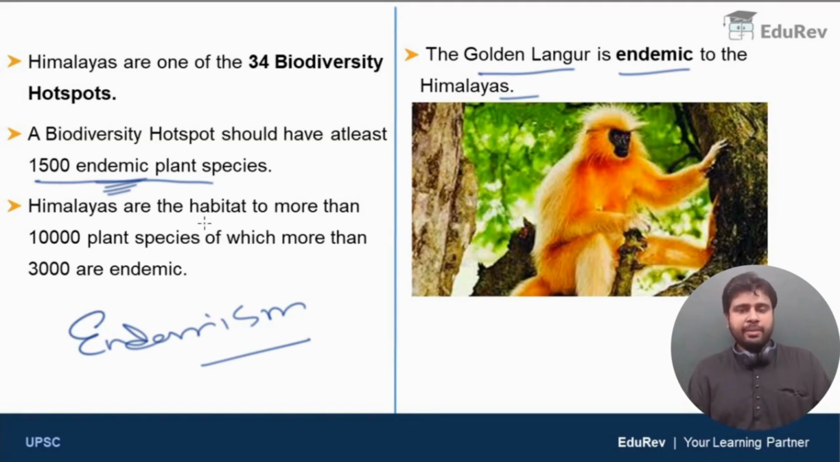Now, let us speak about the richness of the Himalayas. The Himalayas are the habitat to more than 10,000 plant species. Just imagine this. Out of which more than 3,000 plant species are endemic to the Himalayas. So the Himalayas are very, very rich in biodiversity, especially rich in flora. I hope you understood this topic.